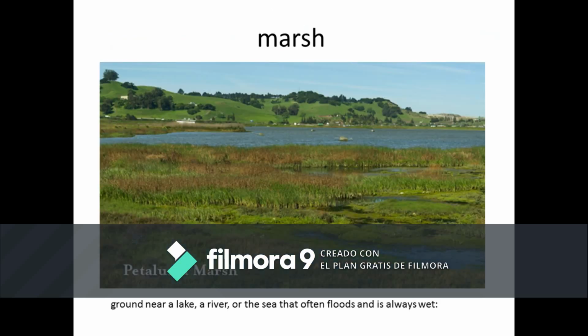This is a marsh. It's called a marsh. So what is a marsh? Whenever you have a lake, it's the ground that's near or around a lake or any water body like a river or the sea, and it often floods. So you have a lot of water on it or around it, and it is always wet. It always has water around it, so it's wet. This is a photograph of Petaluma Marsh.